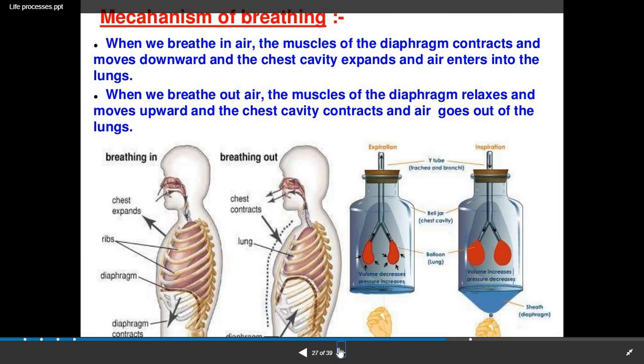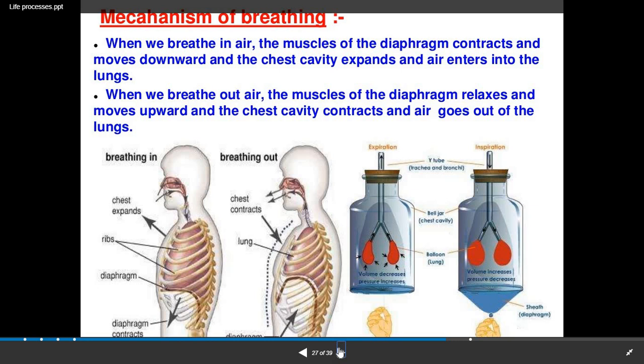Now, mechanism of breathing. You have to remember two points in the mechanism of breathing. First is inhalation and second is exhalation. Now students, you might have studied in the earlier standard what inhalation and exhalation are. Whenever we are breathing in, that process is known as inhalation, and whenever we are exhaling, that is, breathing out, that is known as exhalation.